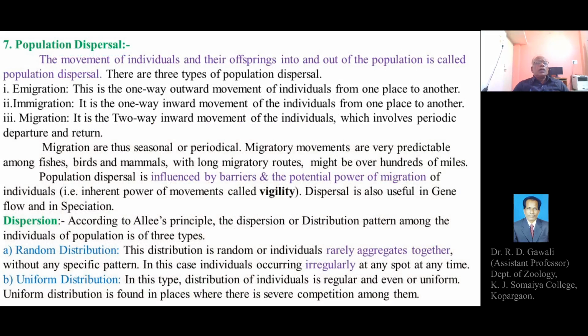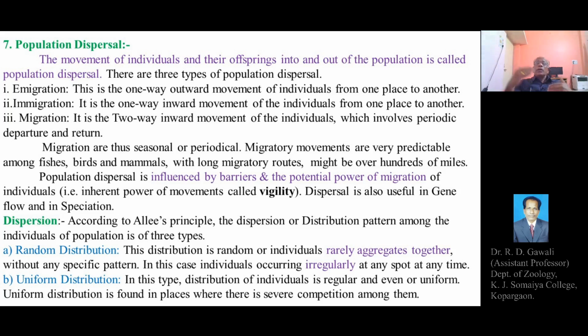So in a population, dispersal also has great importance in the environment. The environmental conditions or the factors of the respective region, habitat, or ecosystem are responsible for the process of dispersal, that is the movement of organisms or individuals of the population, belonging to a single species or different species.